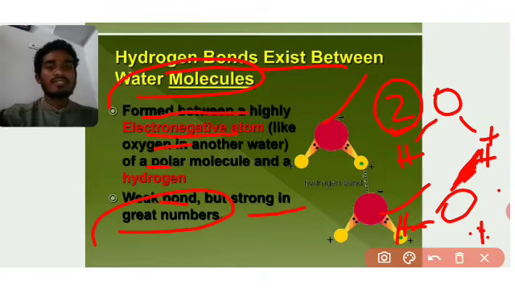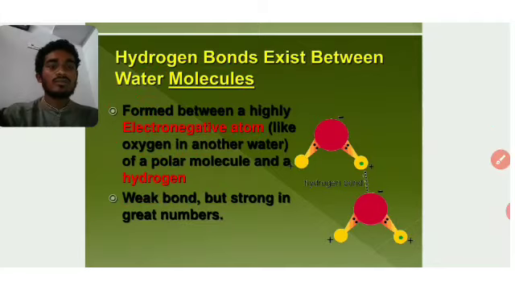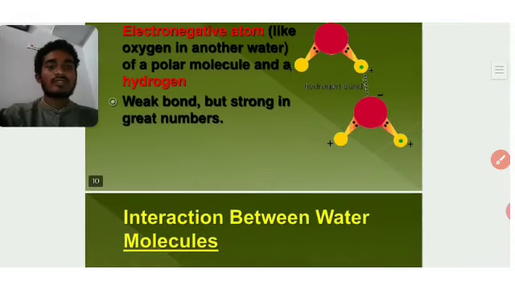When we take two molecules, a bond is formed between a highly electronegative atom like oxygen and hydrogen of another water molecule, so a polar molecule is formed. So this is one kind of structure. The bond between the oxygen and hydrogen is polar, which means a bond exists between the two water molecules.